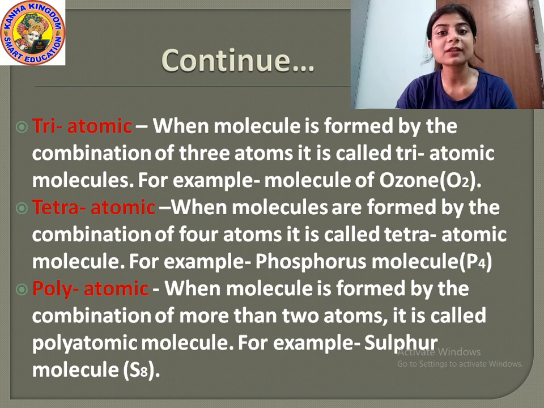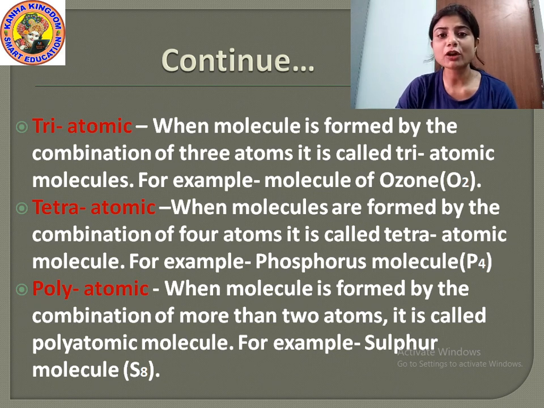Then tetraatomic. Tri means 3, tetra means 4. When a molecule is formed by the combination of 4 atoms, it is called a tetraatomic molecule. Here 4 atoms of an element are combined together to form a tetraatomic molecule.